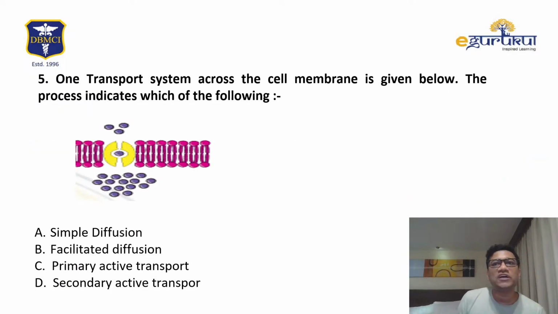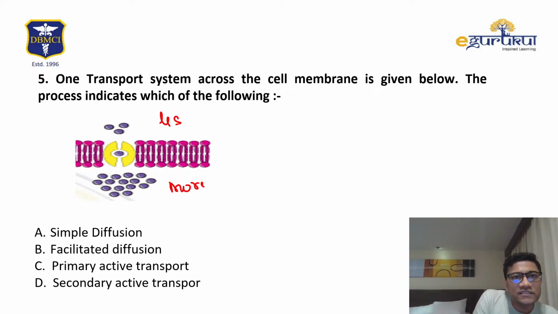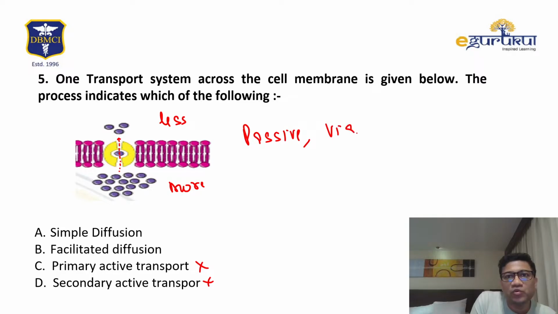Next, this transport. This is more concentration, this is less concentration, and the molecule is going here. In the exam, they showed an arrow also. So it is going from more to low. So it's passive, it cannot be active. Why? Because it's going from more to low. So it's passive transport, and it is via a transporter, passive via transporter.